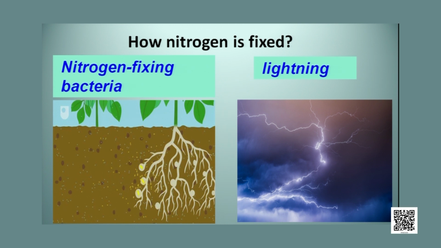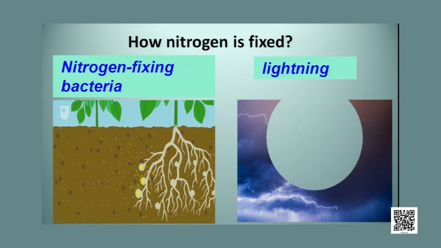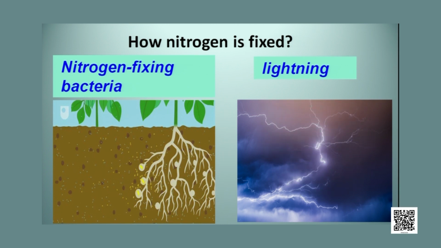During lightning, high temperature and pressure cause breaking of the bond in the nitrogen molecule, and the nitrogen reacts with water and converts into nitrites and nitrates. These nitrites and nitrates dissolve in rainwater, come to the soil and are then utilized by plants. Lightning nitrogen fixation contributes about 10% of the total nitrogen fixation.